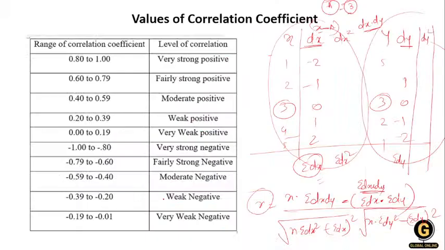Now the next: the value of correlation. I have already told you, there is a very strong relation when your data is 0.80 to 1, and perfect when it is exactly 1. Fairly strong positive is 0.60 to 0.79, and 0.40 to 0.59 is moderately positive. If your data is 0.20 to 0.39, it is a weak positive. It is very weak near 0.19, and when it is 0 there is no correlation. Exactly the same applies for the negative side.